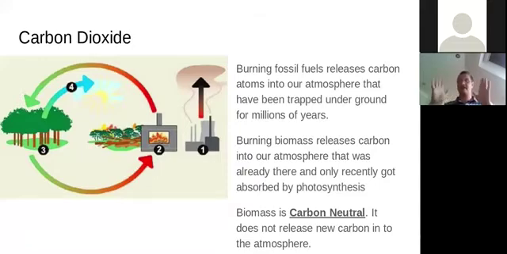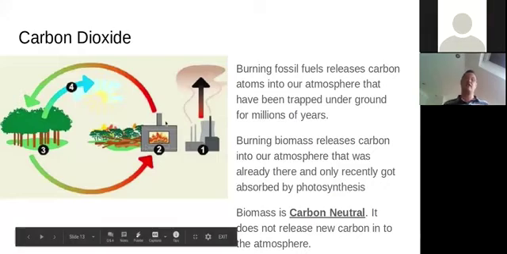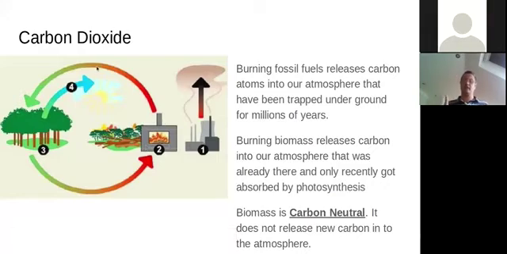Imagine if you took a snapshot, a picture of all the carbon dioxide atoms before the plants grew, and then you took another picture where everything else was kept exactly the same, but you'd grown the plants and then burnt the plants, and that carbon dioxide has gone back into the atmosphere. Burning those biofuels is not adding new carbon to the atmosphere. So they're described as carbon neutral. Unlike fossil fuels, which are taking carbon from the ground, the carbon that you're releasing when you burn biofuels was already in the atmosphere just a few years or sometimes months earlier.